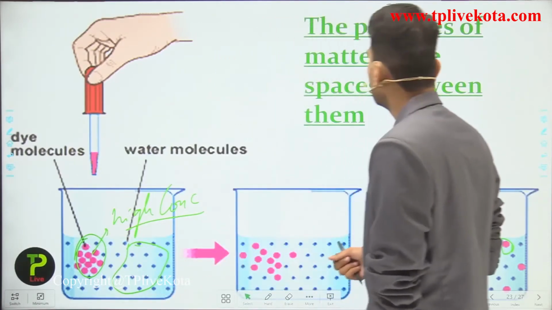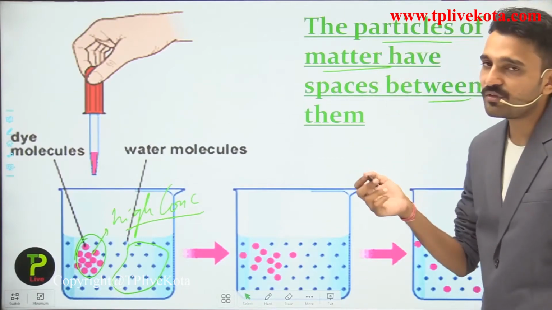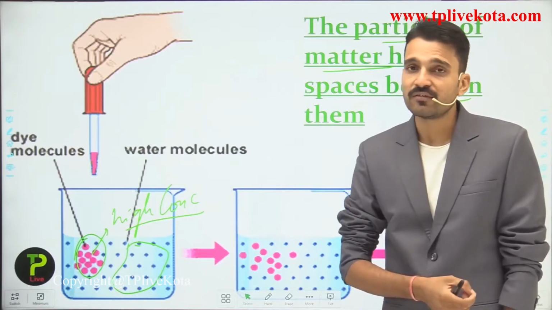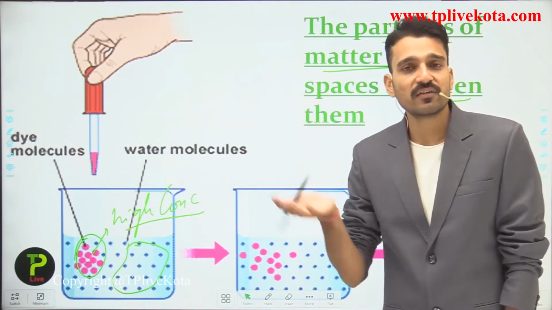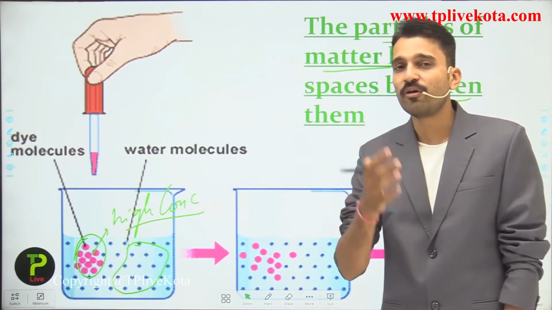So now students, it shows that the particles of matter have vacant spaces between them. This is the evidence with the help of an example. This is the characteristic, or the physical nature, of matter, and we have concluded it with the help of an experiment.